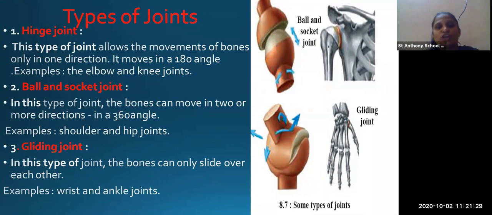In this type of joint, the bone can move in two or more directions, that is in 360 degree. In the first, hinge joint, what did you see? The bones are moving only in one direction, but in ball and socket they can move in any direction. Okay, here how many degrees can the joint move? 180 degree. And in the ball and socket you can see it can move 360 degree angle, that is, you can rotate the full circle.